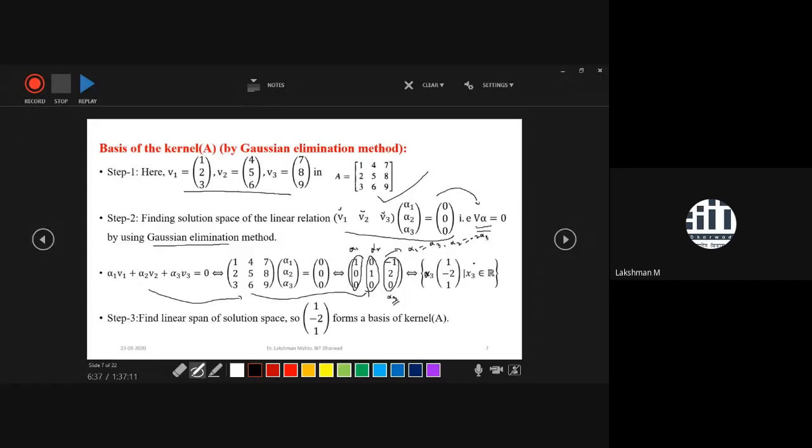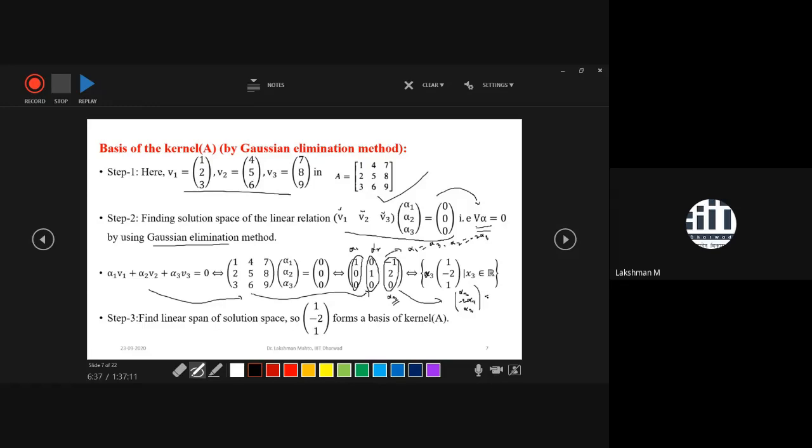Here I have skipped one step. So here the solution space of this system will contain this kind of vectors. Alpha 1 is equal to alpha 3, where alpha 3 is a free variable, and alpha 2 is also written in terms of alpha 3, that means minus twice of alpha 3, and alpha 3 is a free variable, it will come itself. So what is common? Take out alpha 3 common in this coordinate.